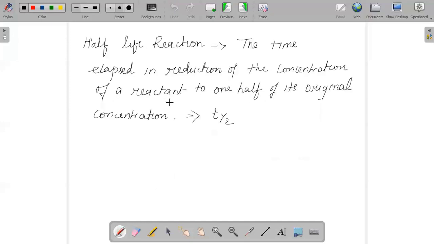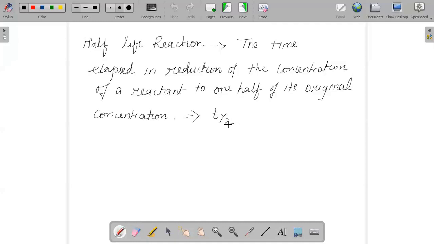And next is half-life of a reaction. What do we say as half-life? It is the time elapsed in reduction of the concentration of the reactant to one half of its original concentration. We call that half-life, and it is always represented as T half.